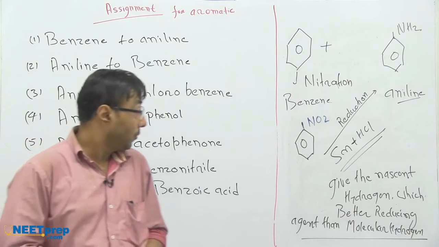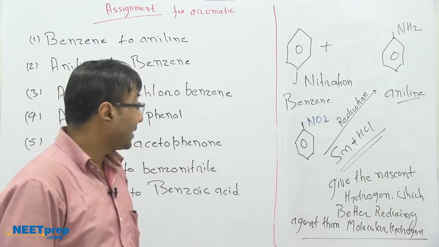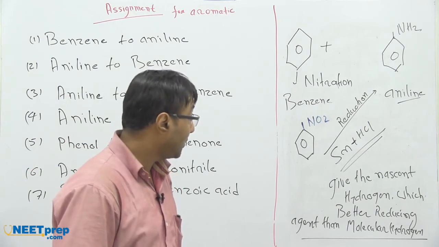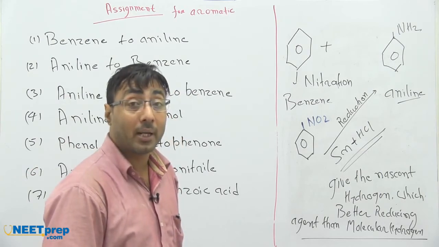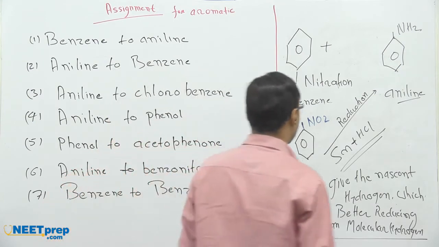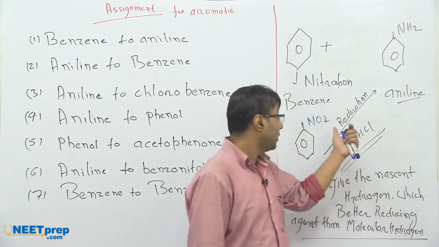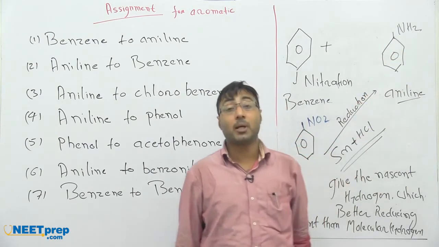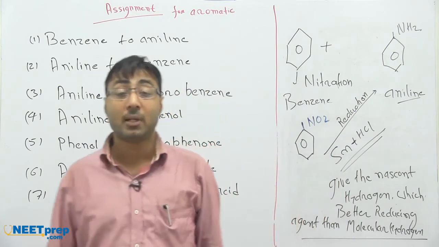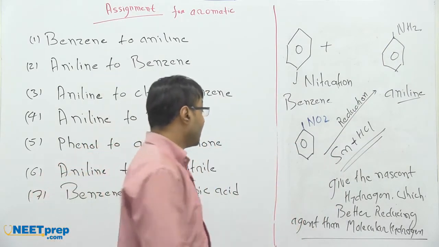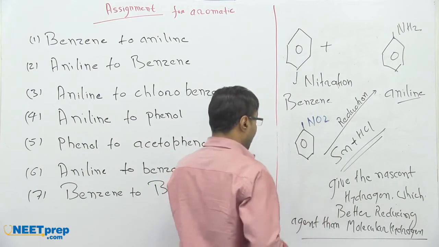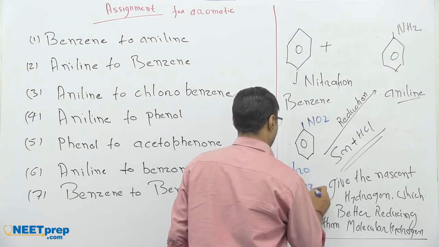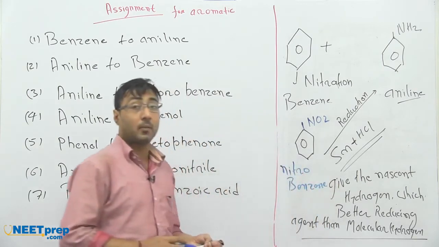So what we did, we took Sn plus HCl, that's why it can give the nascent hydrogen. And why has the nascent hydrogen been taken? Because nascent hydrogen is a better reducing agent than molecular hydrogen. As a result, this oxygen will come out and it will be replaced by hydrogen. So finally nitrobenzene will convert to the aniline. Nitrobenzene has been converted into aniline.